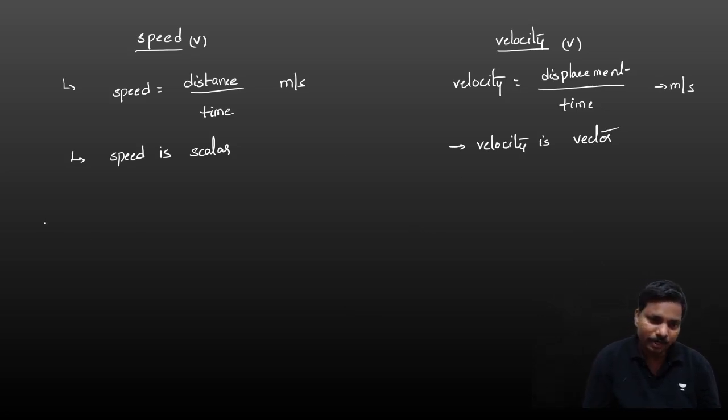Now in velocity, we have one important small topic, that is generally called uniform velocity. What is uniform velocity?